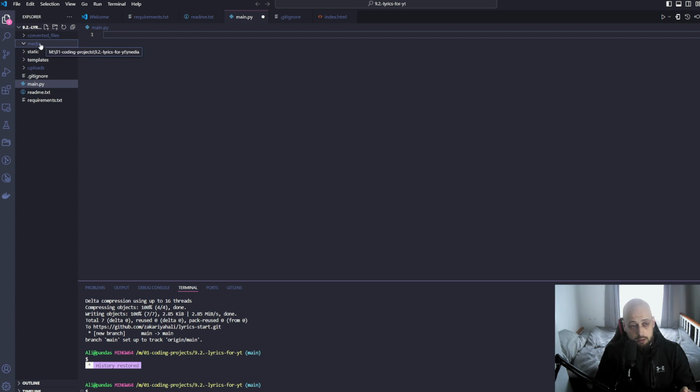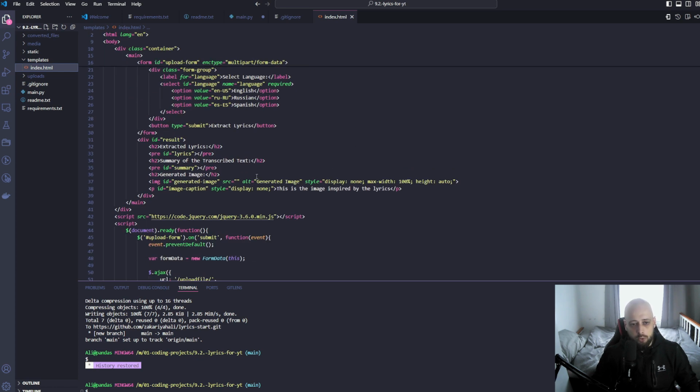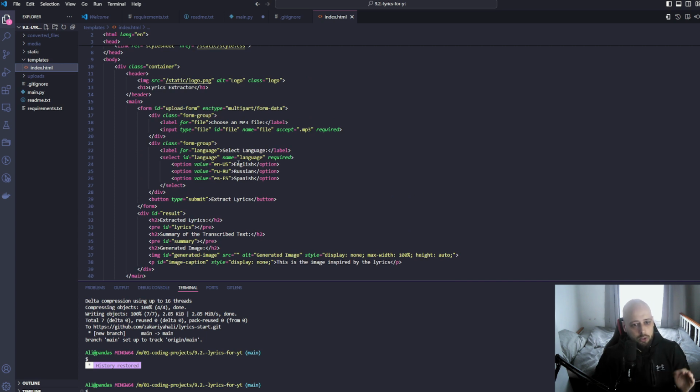With the media, this is the place where the pictures, like the images that are generated with our AI, will be stored before they are displayed on the front-end client. Static will just hold our CSS, and maybe if we want to include a logo for our front end. In the templates, we'll have our front end, like the HTML file written, and we'll go through each of the elements just to make sure, even though this project is not meant to teach front end in any way, shape or form, but we'll still go through it so that we can reference what goes where.